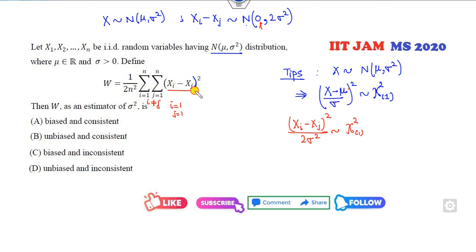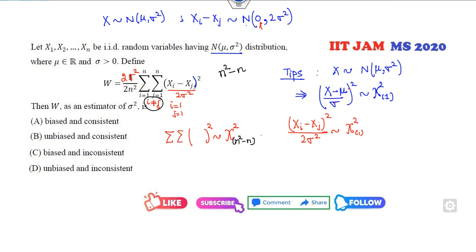If I divide by 2 sigma square and multiply by 2 sigma square, there is no worry, then this double summation follows a chi-square distribution. The degree of freedom is the total number of elements, n square, minus all those elements in which i is equal to j, that means minus n.